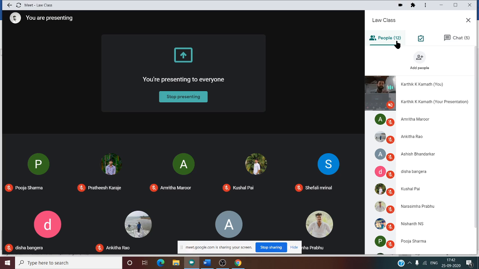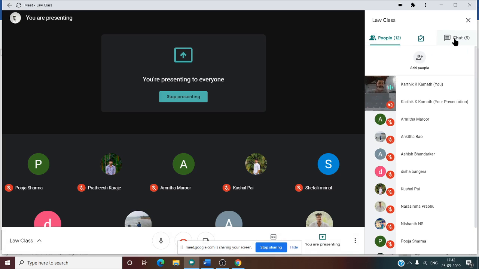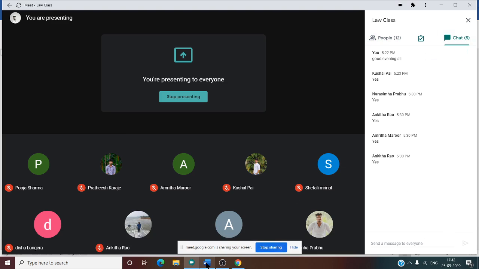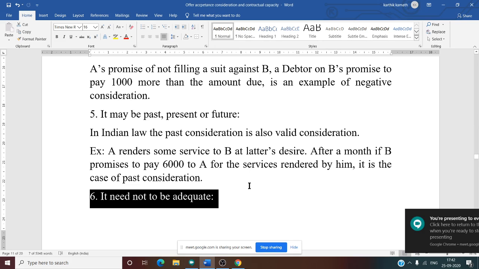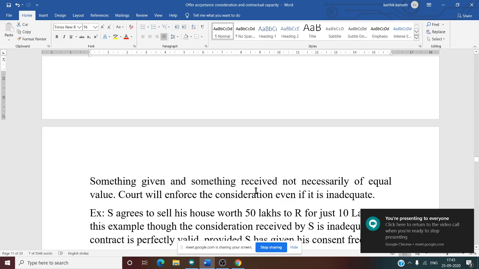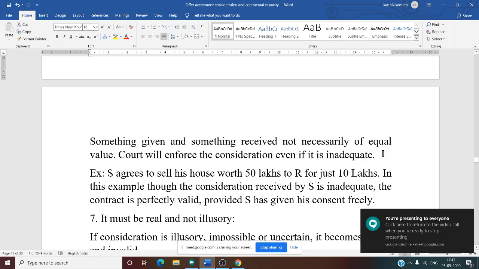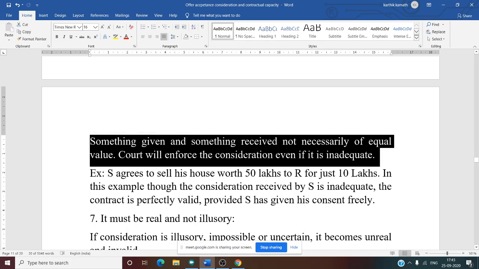But as per the law, there must be a consideration. It doesn't matter whether it is adequate or inadequate. There must be some kind of consideration, but it doesn't matter whether it is adequate or inadequate. Something is given and something is received, not necessarily of equal value. The court will enforce the consideration even if it is inadequate.